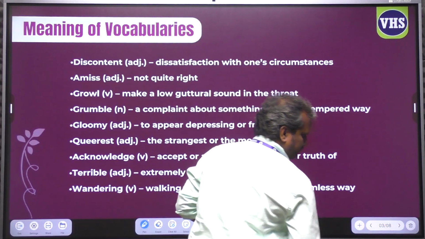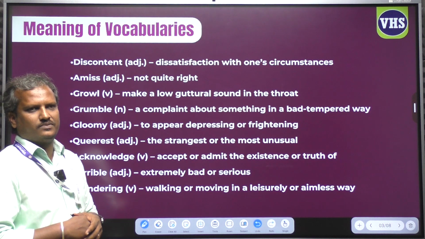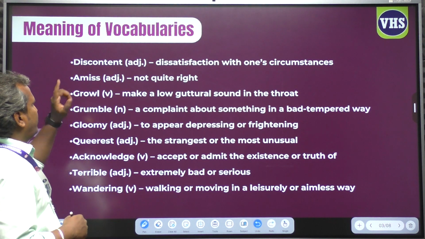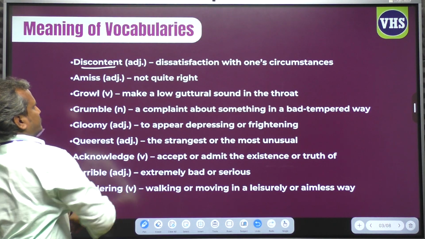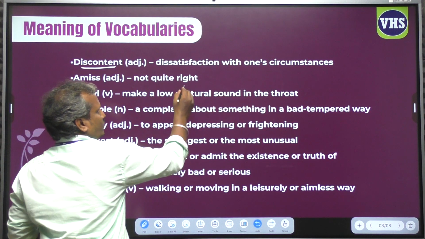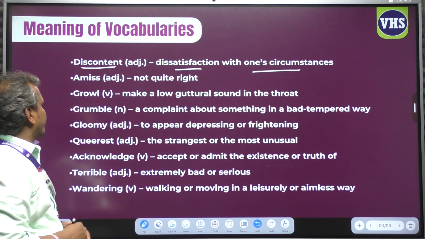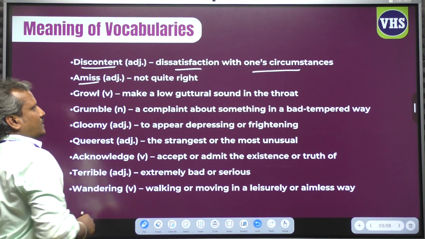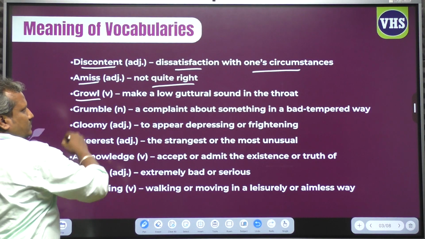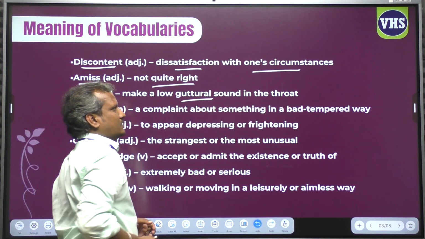Now, these are some important vocabulary words from the poem. Let us learn the meanings, then we'll learn the poem. First one, discontent. It's an adjective, which means dissatisfaction with one's circumstances. Amiss means not right. And growl. Growl is nothing but to make a low guttural sound from the throat.